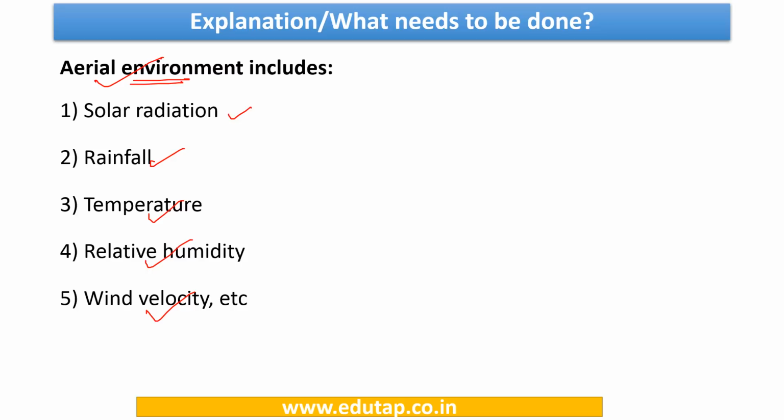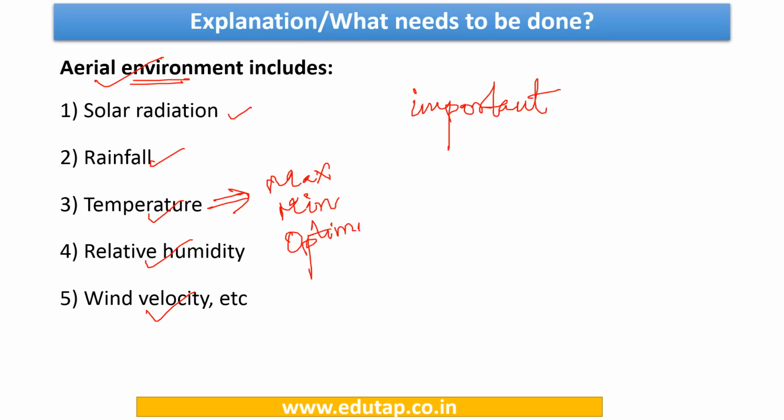So what you need to do is, for the important crops, for example rice, wheat, cotton, for all the important crops, kindly make a list of those crops and refer to the maximum temperature, refer to the minimum temperature and refer to the optimum temperature. Optimum temperature is also known as the cardinal temperature. So for each crop it varies. So we need to have an idea about what are these 3 temperatures for all the important crops.